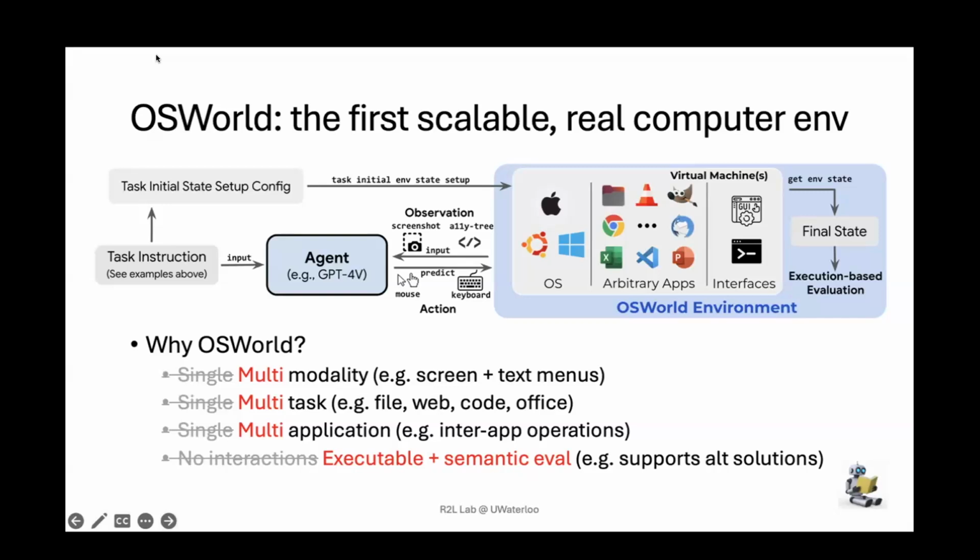So using file management, web applications, coding via VS Code, Office applications like Word, Excel, PowerPoint, email. And also, very importantly, it's executable and it has semantic evaluation. This means that the agent can explore and discover alternative strategies. And this is crucial for generalization in the real world because you can't hope to obtain perfect coverage of the evaluation setup with your training demonstrations.